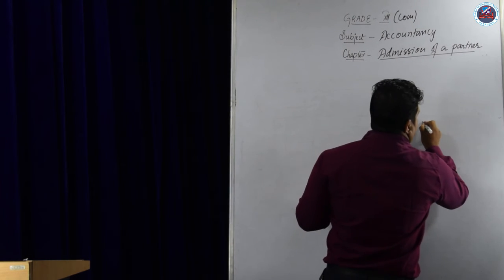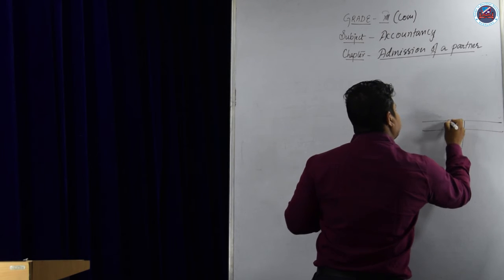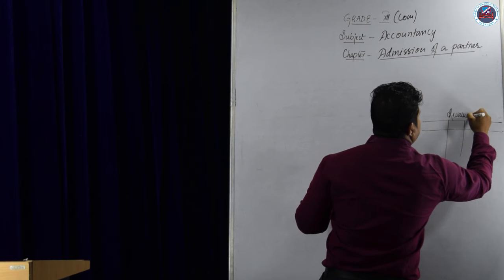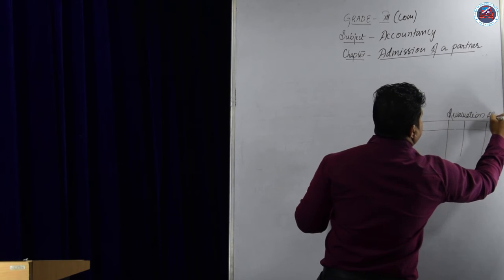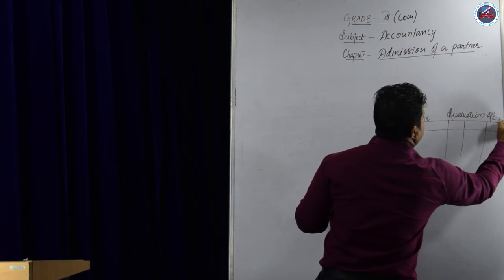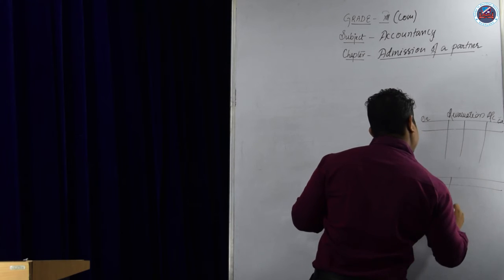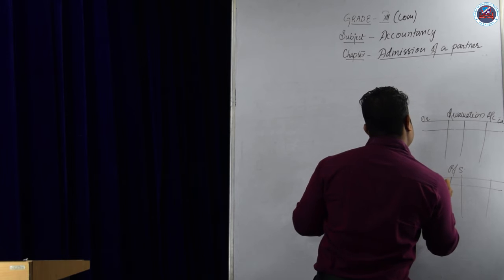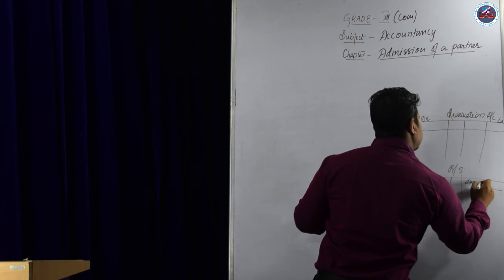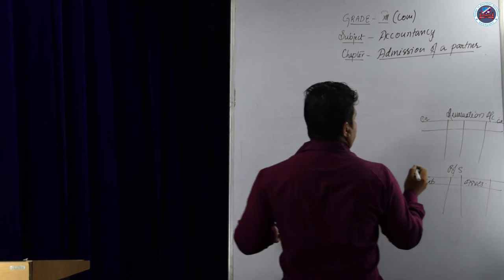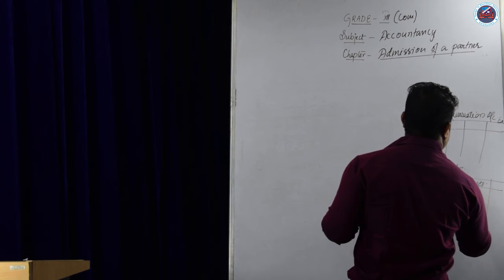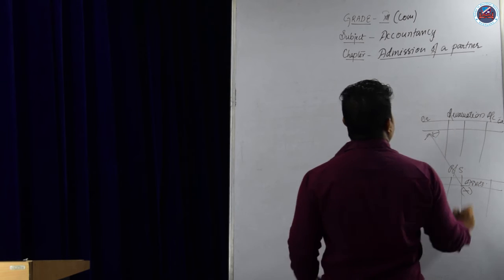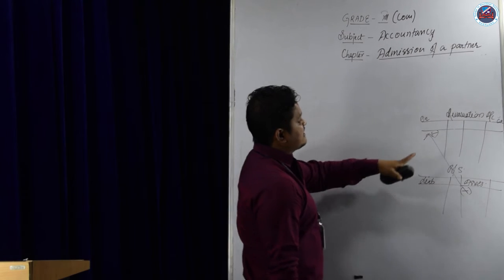I will draw the revaluation account here. Suppose this is a revaluation account and this is a balance sheet, with liabilities and assets. For transfer of assets, if an asset is decreasing, what will be the journal entries? Please try to understand through journal entries.